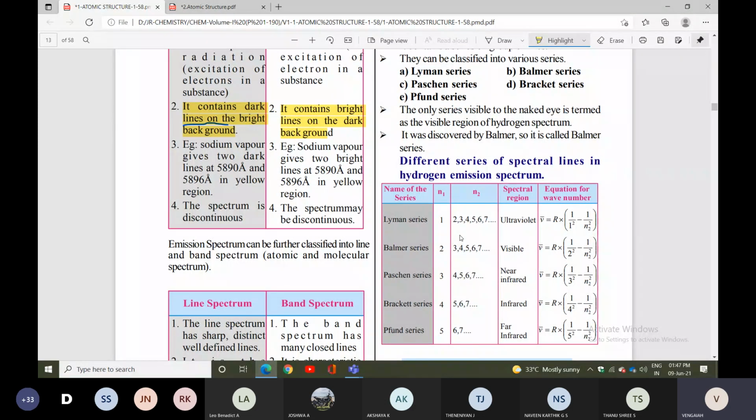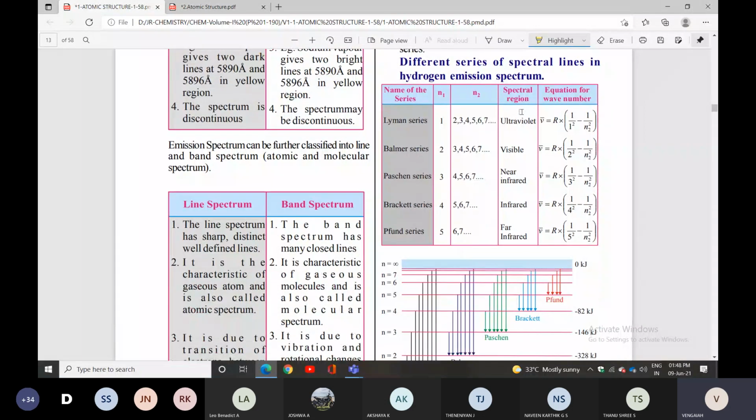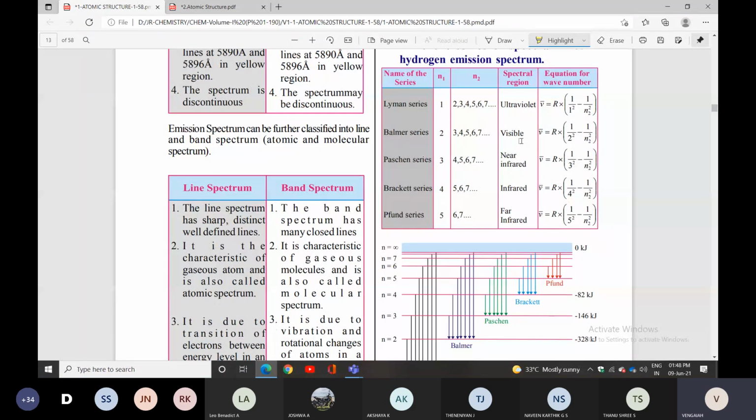There will be lines. n1 is the lower line, the starting level. n2 is the higher, final level. So n1 and n2 are given. What is the equation for the wave number? The wave number is denoted by the symbol nu bar.